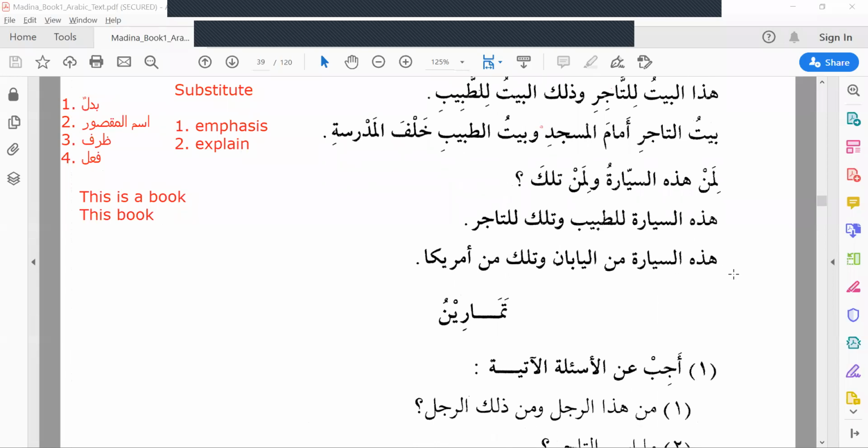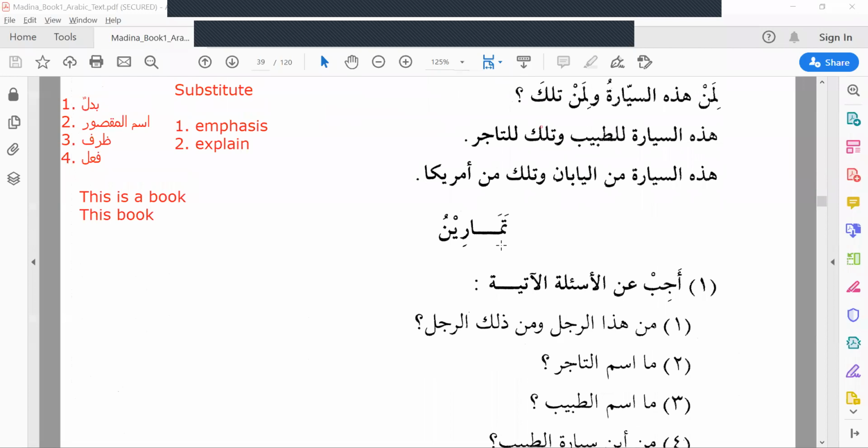And last line. هذه السيارة من اليابان وتلك من أمريكا. من أمريكا, not أمريكي, because it is a diptote noun. This car is from Japan and that is from America.